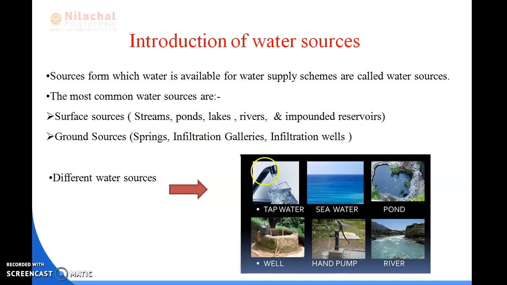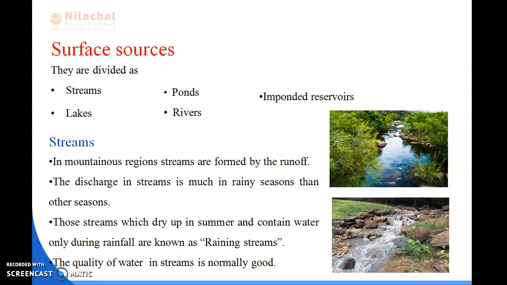You can see the diagram of different water sources here: we get water from tap water, sea water, pond, well, hand pump and river. We get water from all these types of sources. Now we will read about surface sources, which are divided into streams, lakes, ponds, rivers and impounded reservoirs. First we will read about streams.